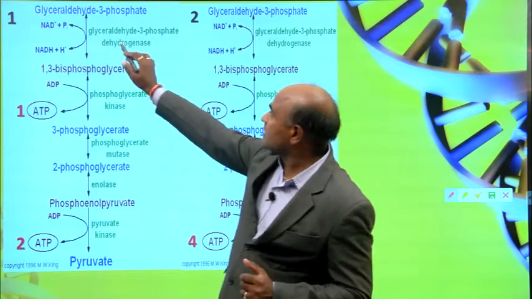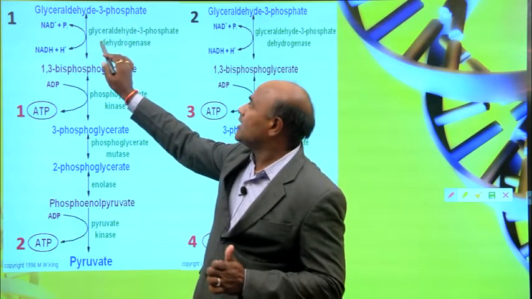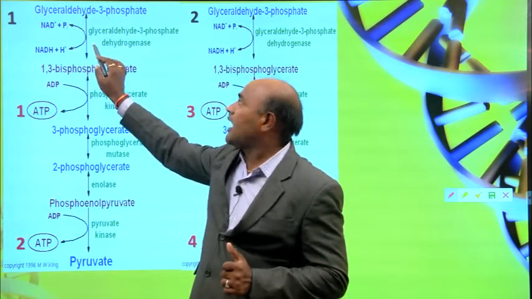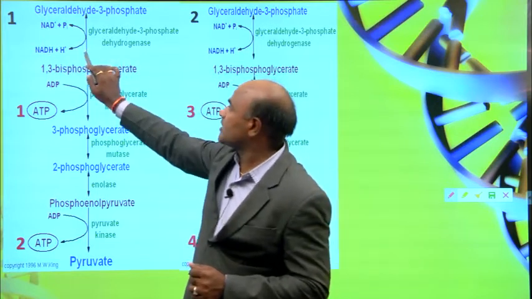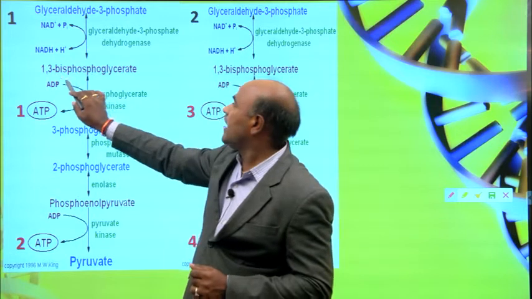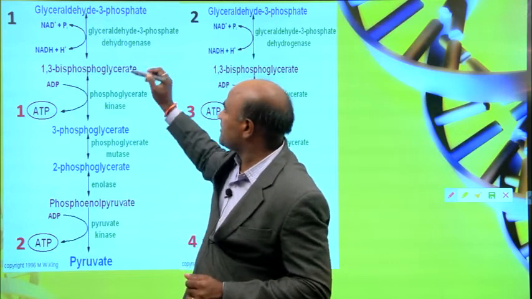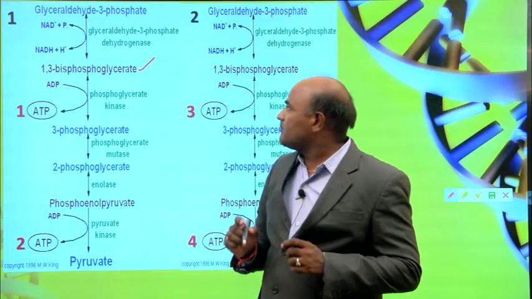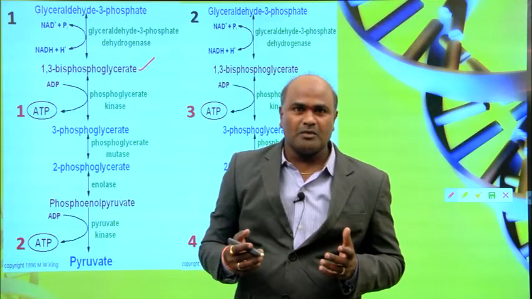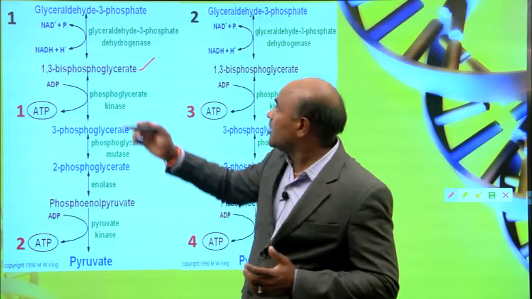Glyceraldehyde 3 phosphate reacts with NAD plus and inorganic phosphate, Pi, and is converted to NADH and H plus, forming 1,3 bisphosphoglycerate.